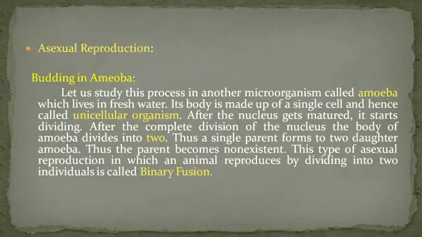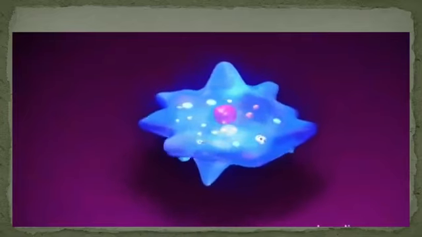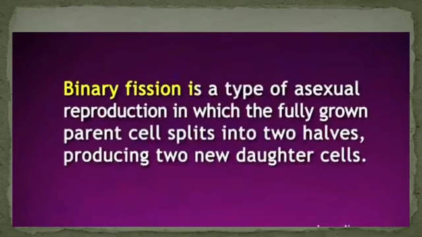And then binary fission in Amoeba. Let us study this process in another microorganism called amoeba, which lives in fresh water. Its body is made up of a single cell and hence it is called a unicellular organism.